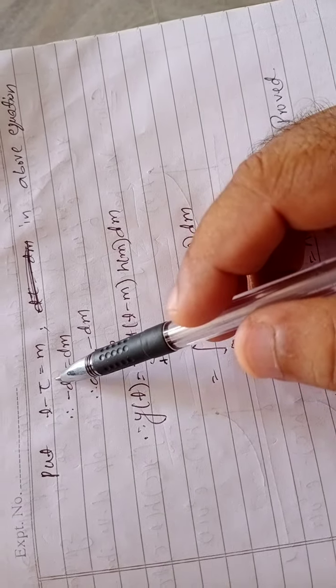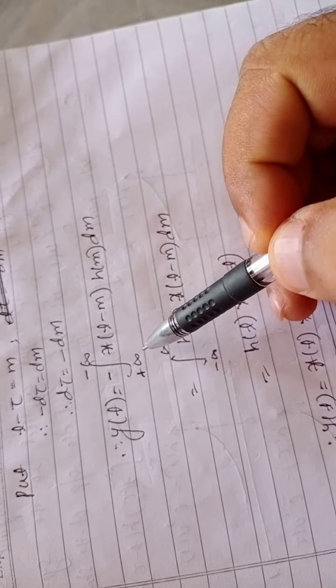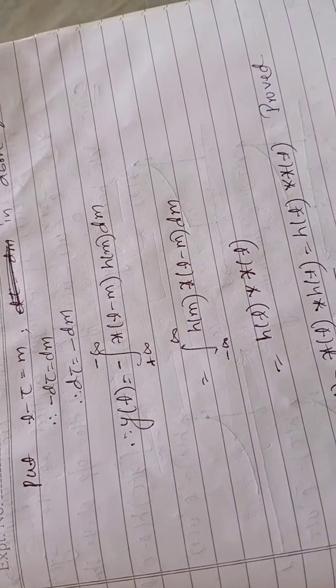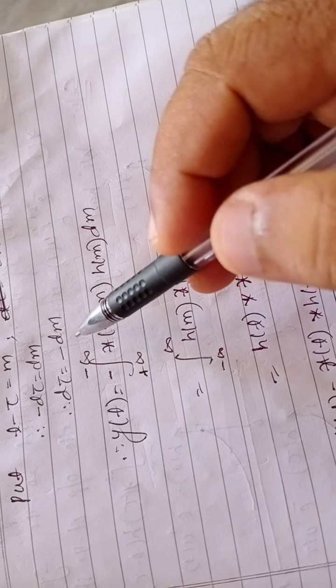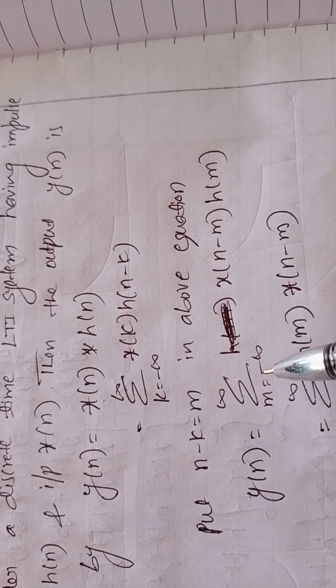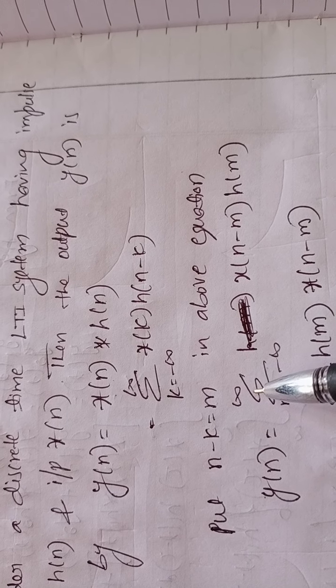If you substitute t minus tau is equal to m, then the m limit will become plus infinity to minus infinity. The plus and minus will get interchanged. In the summation, without affecting anything, we can write minus infinity in the lower limit and plus infinity in the upper limit.